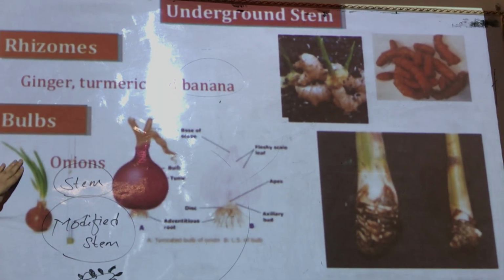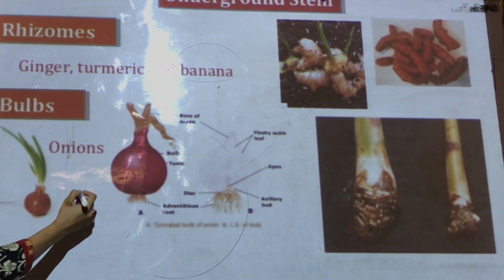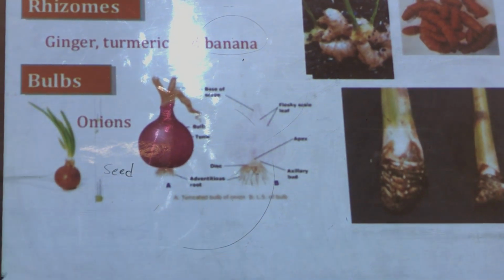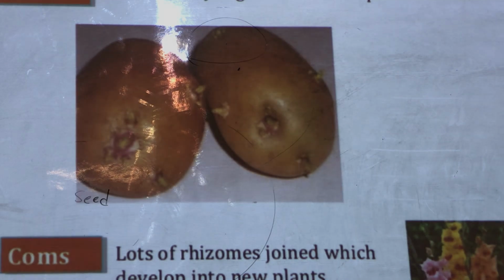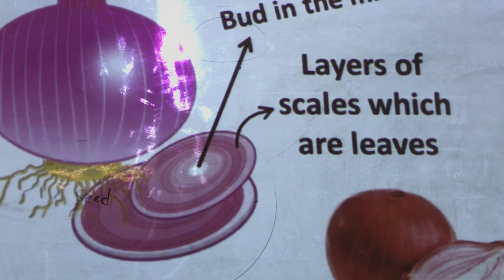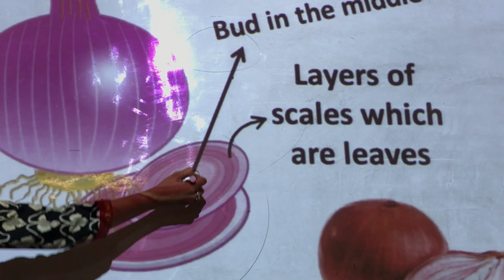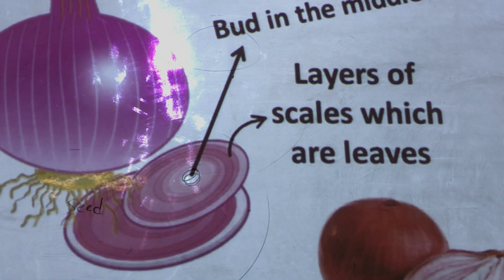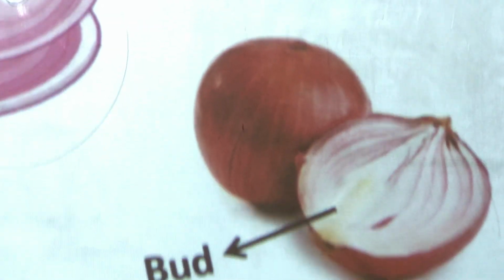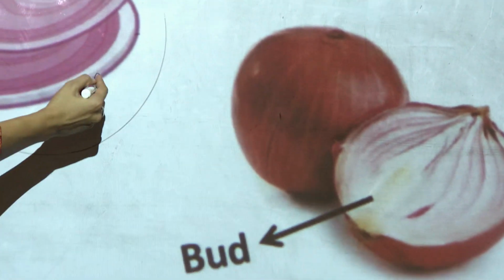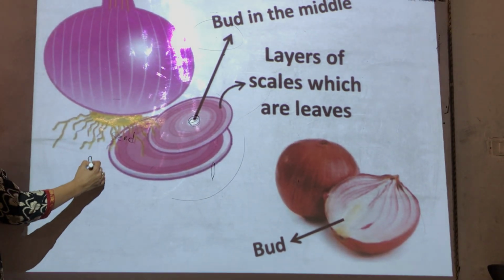Clear? Similar is the case with onions. Onion can be grown with the help of seed also. Also you can use their bulb. For example, if you take this onion and cut it into halves, you will notice that it has these white bulbs in between. You can say it is a bud. Can you recall, here also, in each and every onion, you will find these bulb-like structures. Yes, so these bulbs can also be grown into an onion plant.